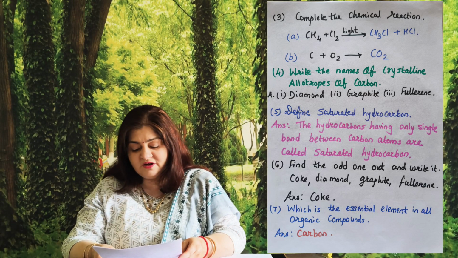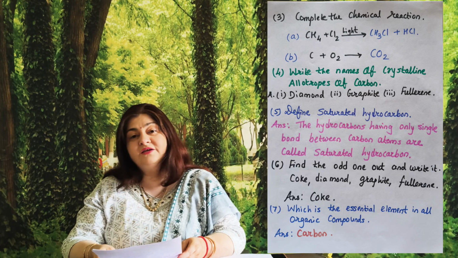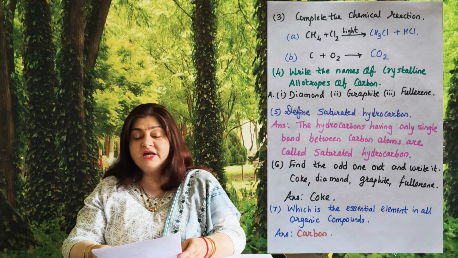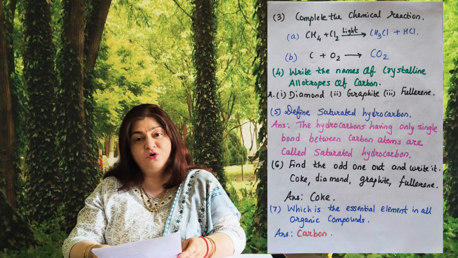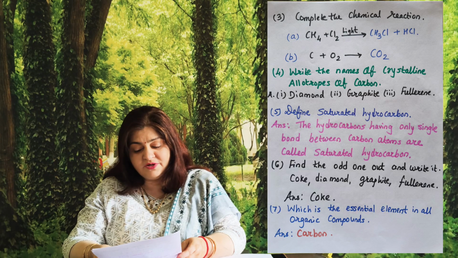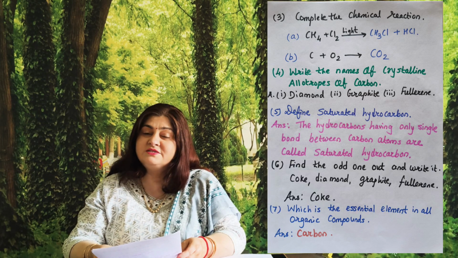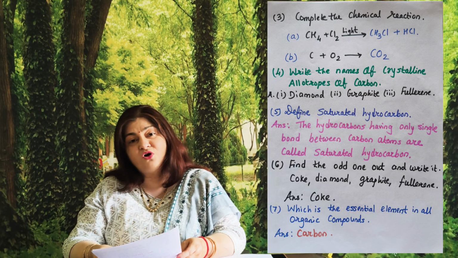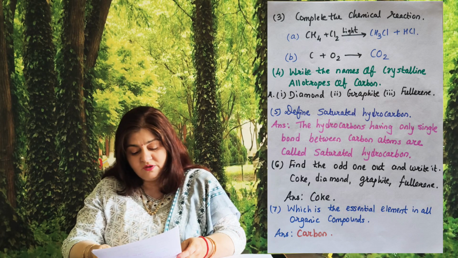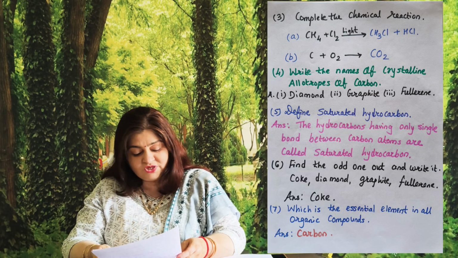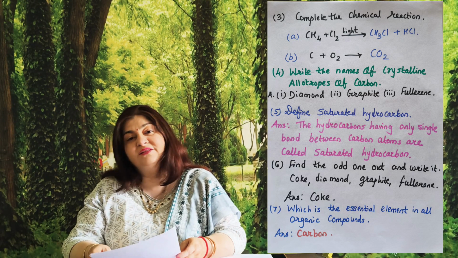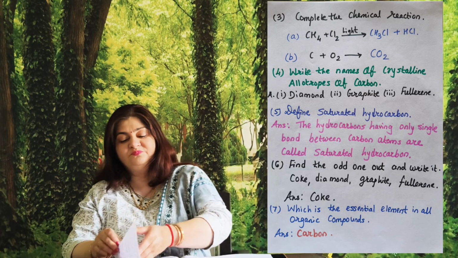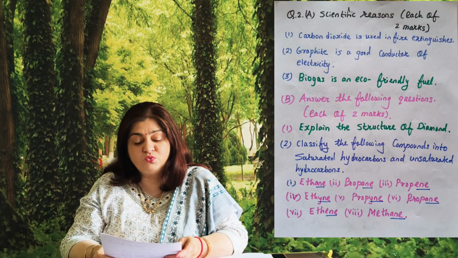Coke, diamond, graphite and fluorine, and the correct answer is coke, because coke is non-crystalline allotrope of carbon, whereas diamond, graphite and fluorine are crystalline allotropes of carbon. Seventh one, which is essential element in all organic compound, and the answer is carbon. So here we are on the question number 2A.